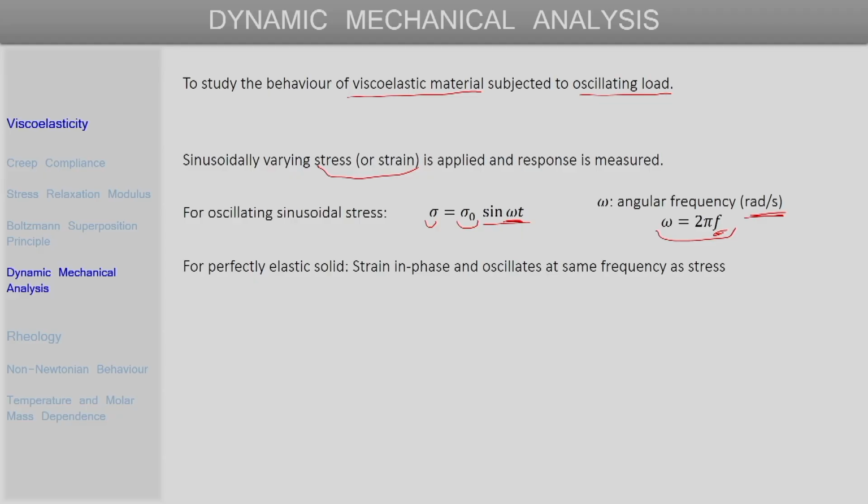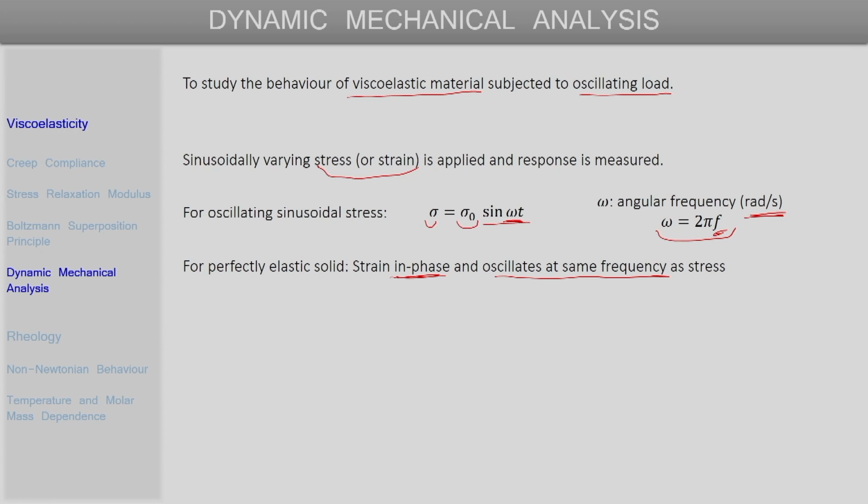So, if we have a purely elastic material, then the strain developed also shows a sinusoidal variation, and it oscillates with the same frequency as the stress. So, the strain frequency will also be omega, and it does not show any phase lag with respect to the stress applied. For a perfectly elastic solid, the strain will be in phase with the applied stress, and it will oscillate at the same frequency as the applied stress.